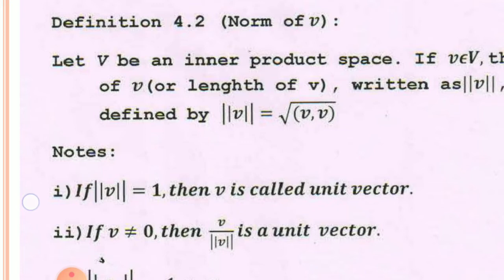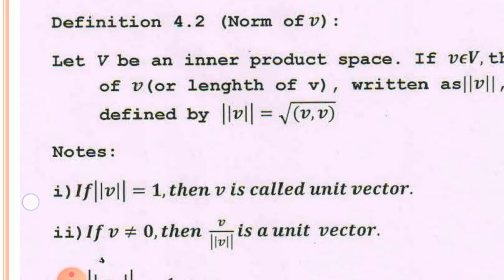These two notes are very important for MCQ. You can see last year some problems I have already sent to you. Such questions are there. What is first? If norm of v is equal to 1, then v is called a unit vector. In examination, another vector will be taken.